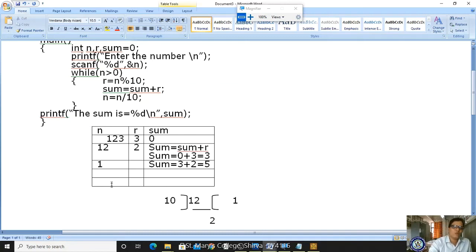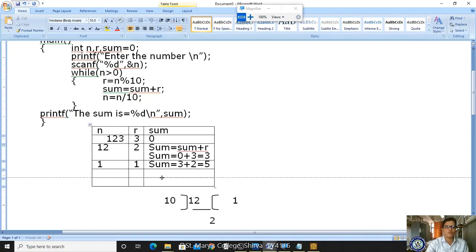Got it? And where will the control come? Control comes to the while condition, 1 greater than 0, the condition is true. Now it comes to 1 percentile 10, already I told you, right? If you are using the percentile, if the numerator is 1 and the denominator is 10, and the numerator value is lesser than the denominator value, then the result is the numerator value in percentile. Okay, so then the new value of r is 1.